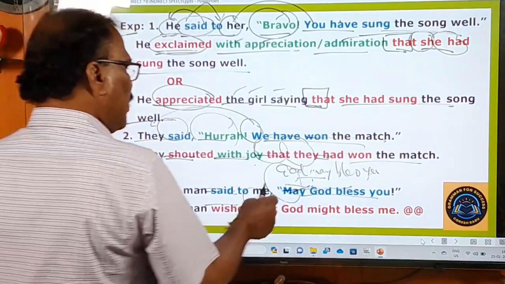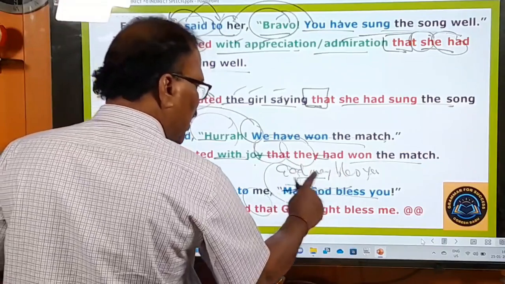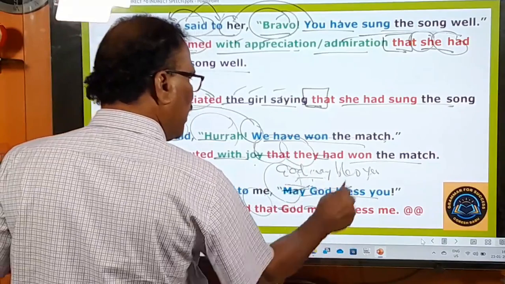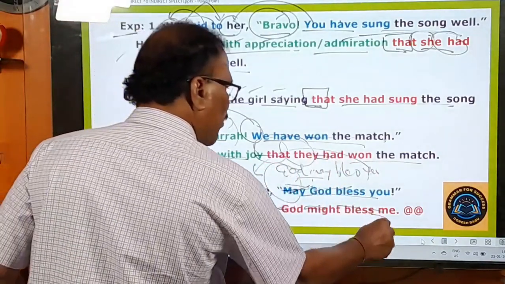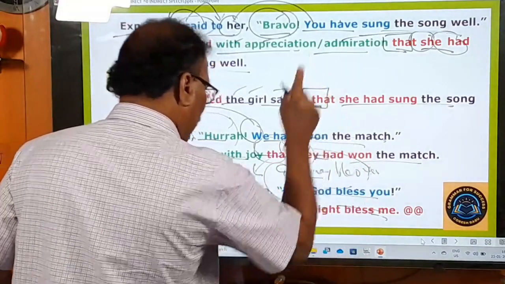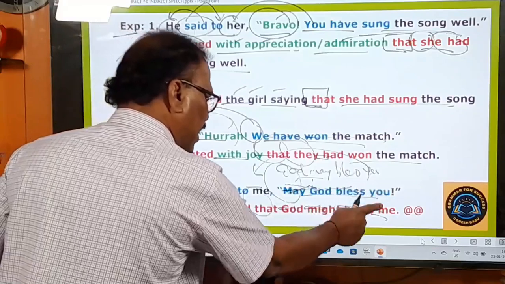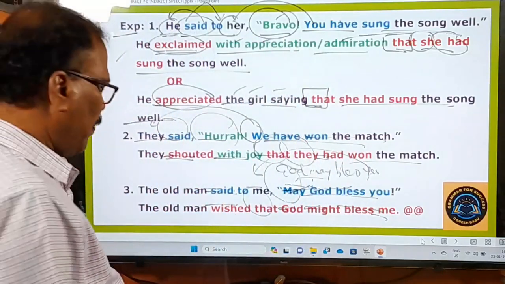But when you want to change this wish into indirect speech, you must change it into the right sentence. So here God is there, may is turned into might, bless you is there. When you is turned into me, it becomes me. So here the old man wished that God might bless me. That is how we have to change the sentence into indirect speech.